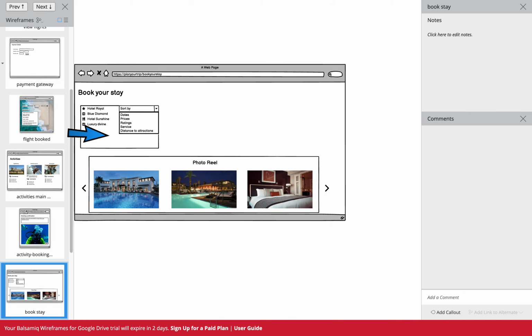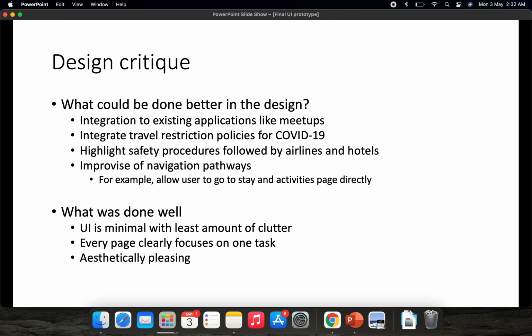What could be done better in this design is, first and foremost, I could improve the navigation pathways. For example, we saw that after each of the bookings we had to go to the landing page to move on to the next user goal. But it would be useful if I could provide an option to the user to navigate between different goals on each page. So that's something that could be useful.